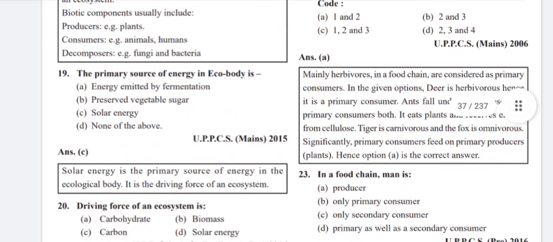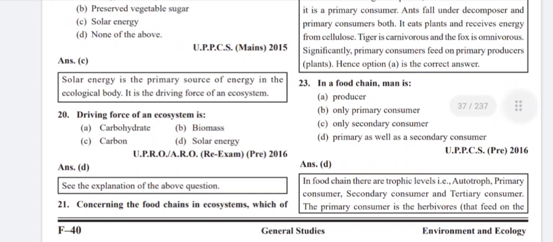The primary source of energy in an ecological body is solar energy. Solar energy is the primary source of energy in the ecological body. It is the driving force of an ecosystem. The driving force of an ecosystem is solar energy.